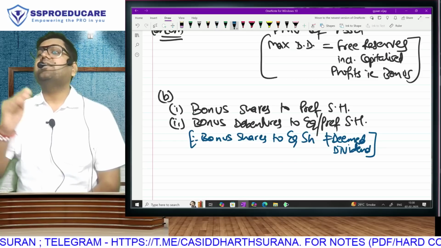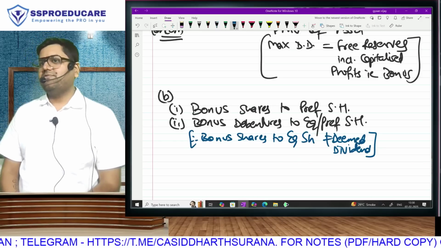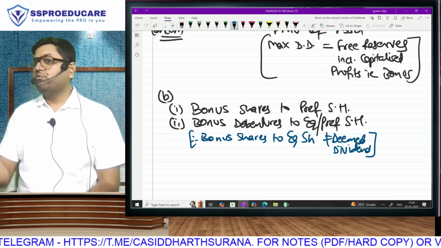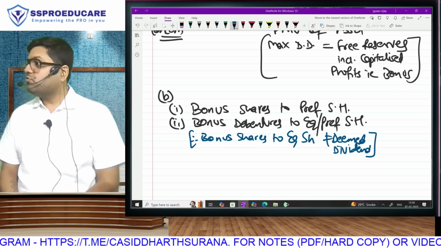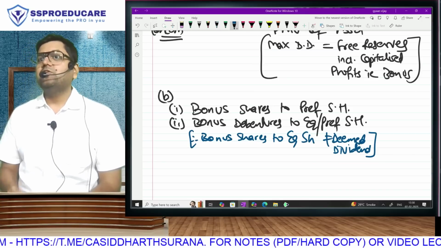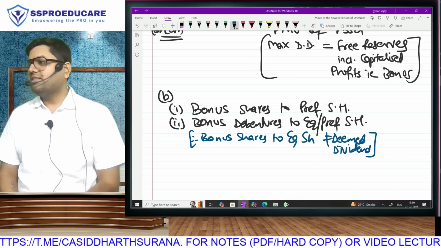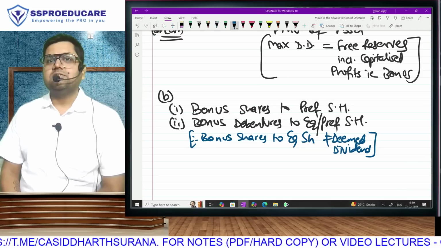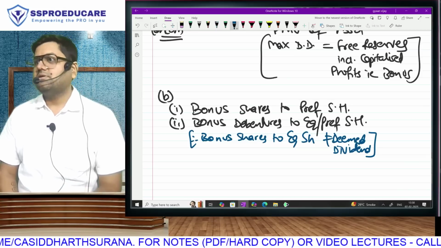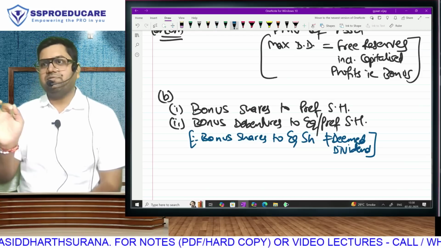We are secretly passing our benefit to the preference shareholder. If you would have received in cash, it would have been a dividend income, taxable. You are receiving in kind, whether free share or free debenture, it is still going to be taxable. Is that clear? Why, for preference shareholders, everything is taxable?